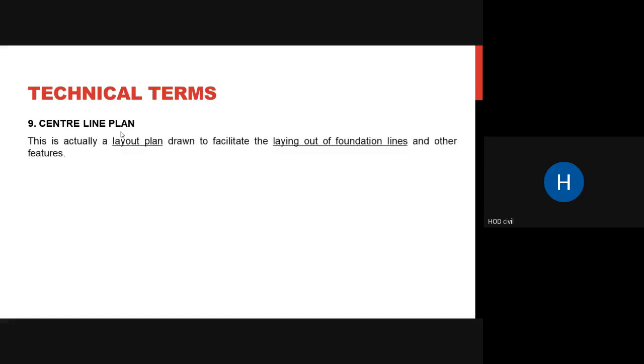Okay, coming to the next term, center line plan. You might have used center line plans. Let us just look into the definition. This is actually a layout plan drawn to facilitate the laying out of foundation lines and other features. So usually the center line plan is used to lay the foundation, where the foundations have to be dug up. It is usually at the column center, running through the center of your walls and your beams, not your inside or outside.